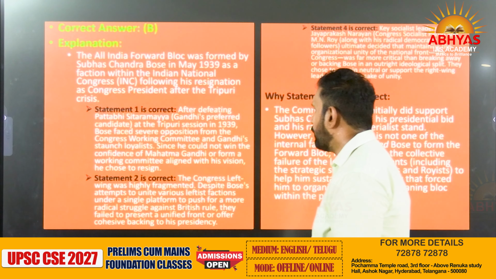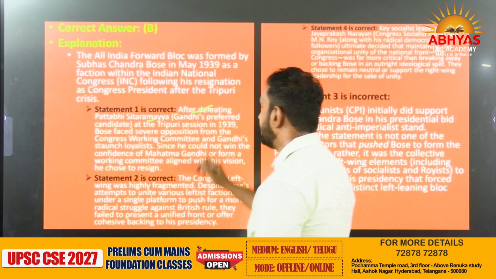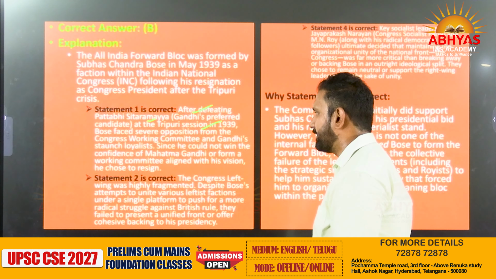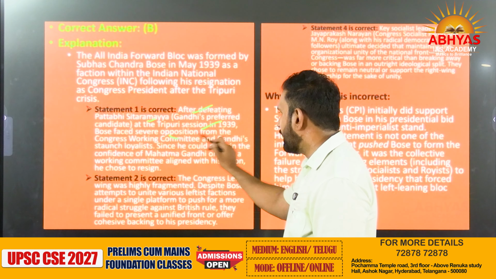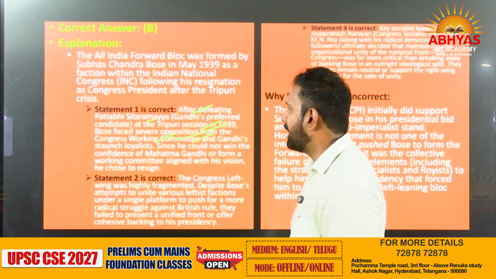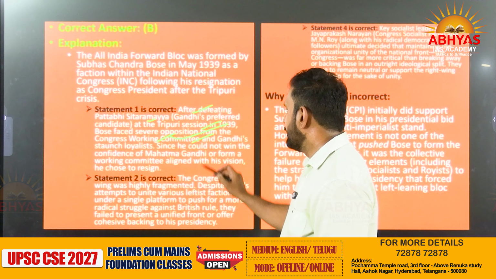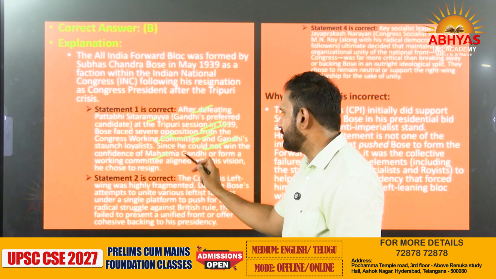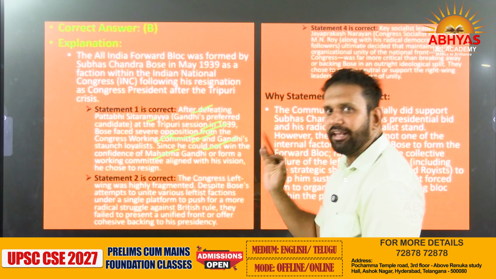Statement 1: after defeating Pattabhi Sitaramayya at the Tripuri session in 1939, Bose faced severe opposition from the Congress Working Committee and Gandhiji's staunch loyalists. Since he could not win the confidence of Gandhiji, he resigned.